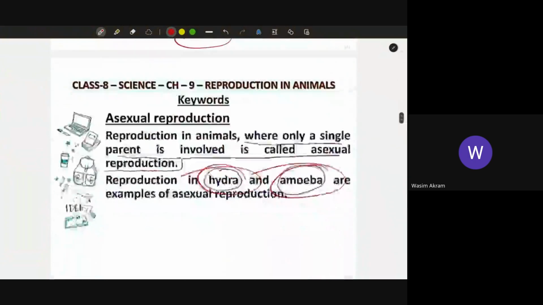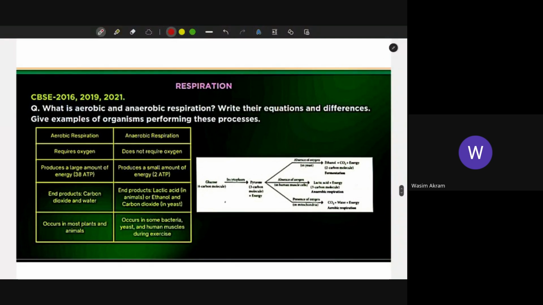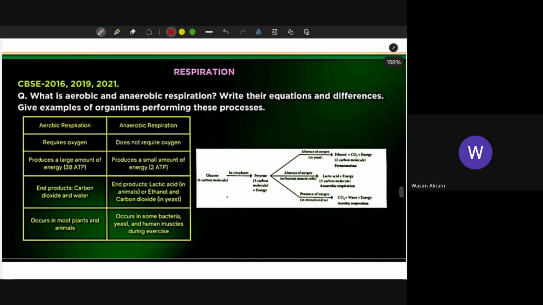And also one more thing. See, differentiation. Mostly in biology, they will ask differentiation questions, like sexual and asexual reproduction difference, aerobic and anaerobic difference. Correct, children? Tell me 2 more questions which will be asked like this. Differentiate arteries and veins. Super, very good. Then, any other questions? Blood and lymph.